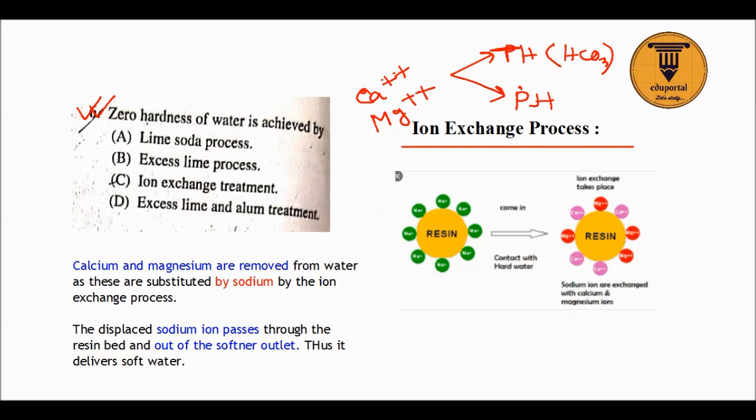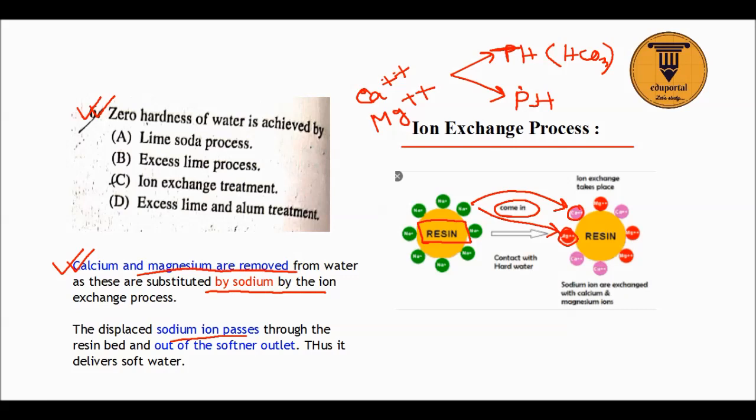Now in ion exchange process, calcium and magnesium ions are removed by sodium ion. So it is resin, sodium resin. So here the sodium ion is replaced by calcium ion, which is present in water. In water calcium and magnesium ions are present as hardness. So when resin comes in water, the sodium is replaced by calcium and magnesium ions.